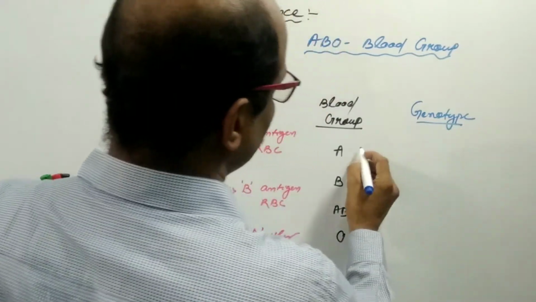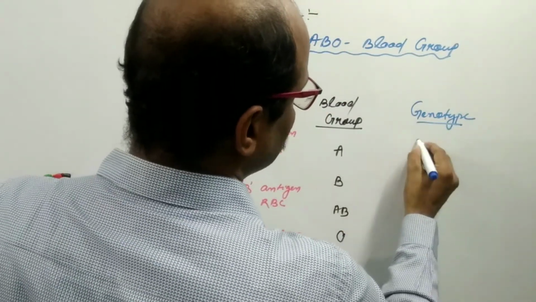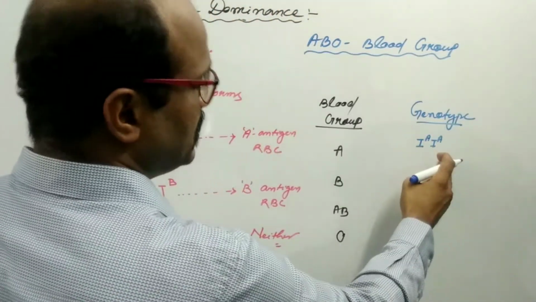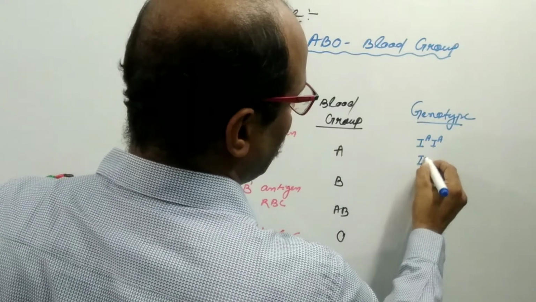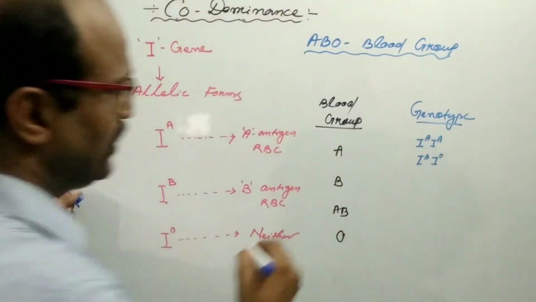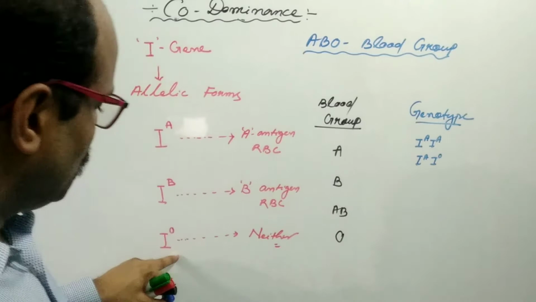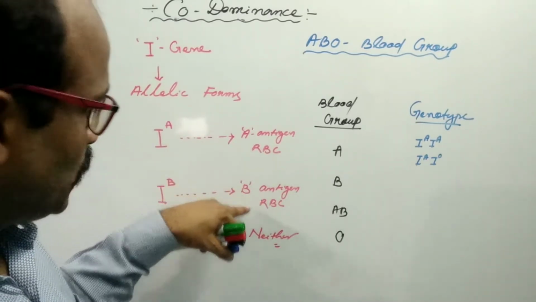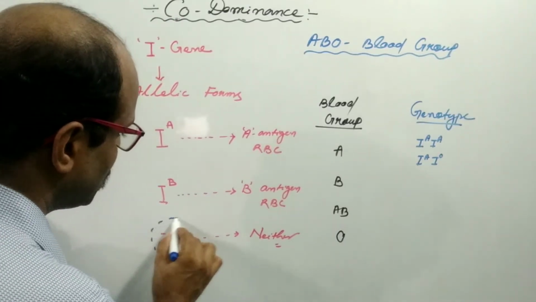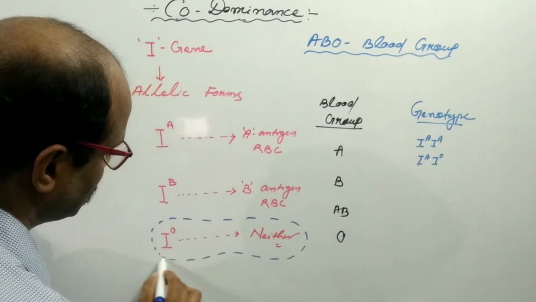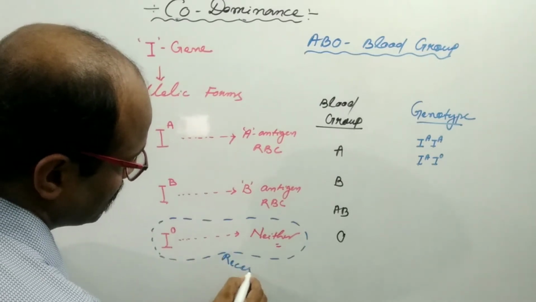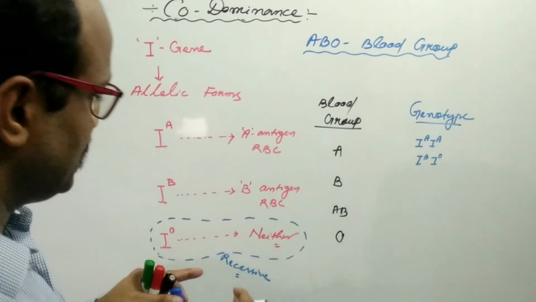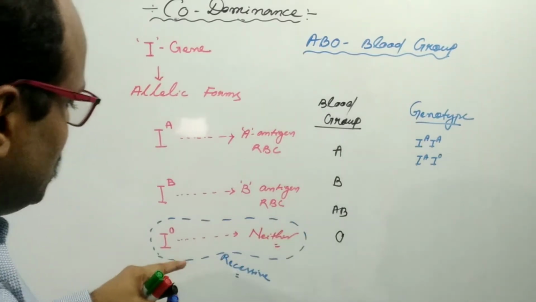It may be IA IA in homozygous condition, or IA IO, because IO neither forms A type of antigen nor B type of antigen. That's why it is the recessive form; it shows recessive behavior.